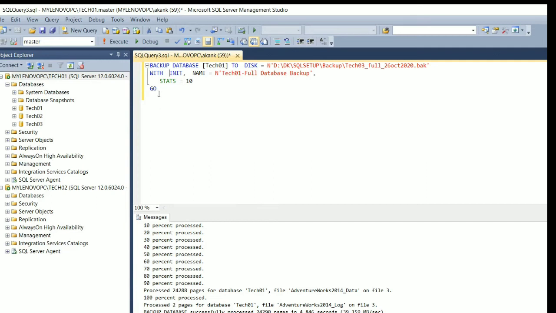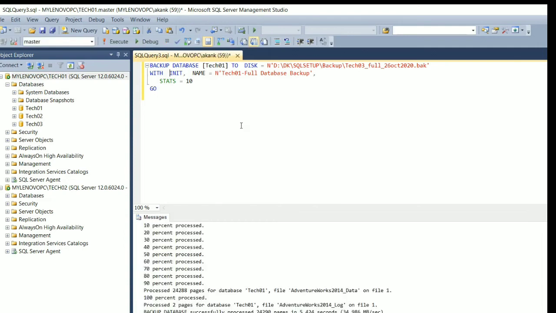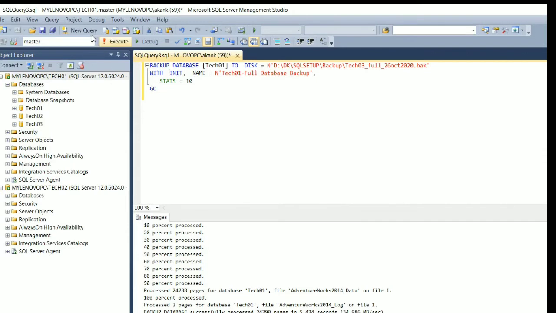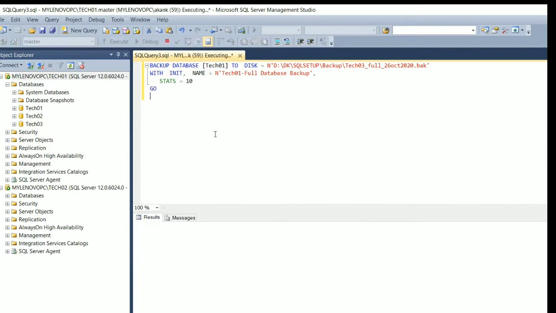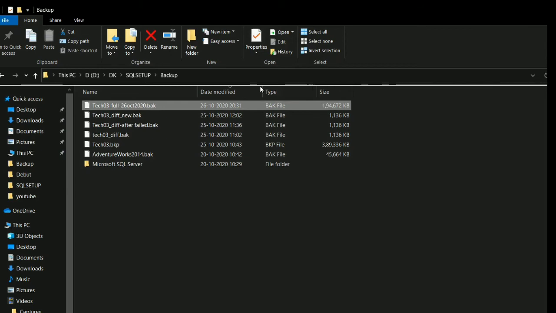So you need to change noinit to init. If you execute this script, it will replace the file. Now I am executing it, let's see what's happening. It will take a couple of minutes, yes, it's completed now. Let me verify the backup file size. If you see here, this is now the actual size of the backup. If you rerun the backup again, it will not append the backup, it will replace it.